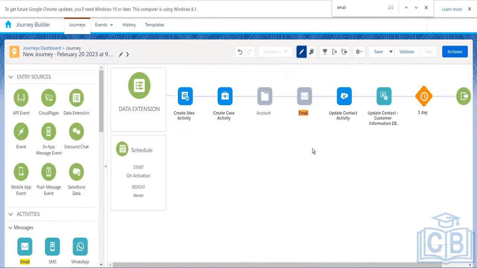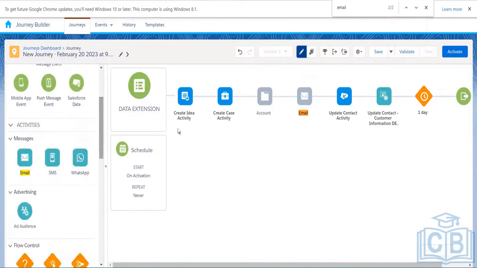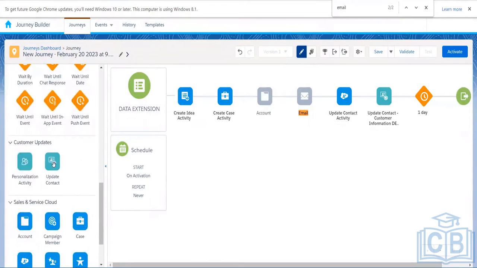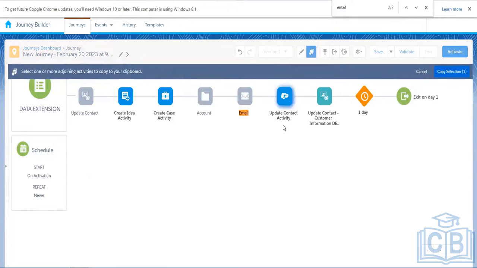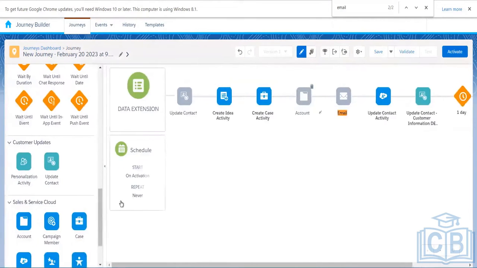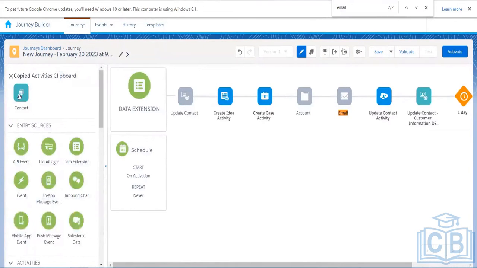Copy activity is very useful when we want to have the same activity multiple times in different places. Let's say we have this update contact activity, and right now I want to have the same activity multiple times. What will I do? Either I can drag and drop a blank activity over here and configure all these things again, right? But if I use this copy activity option and choose which activity I want to copy, and I click on copy selection, it will be copied to my clipboard.